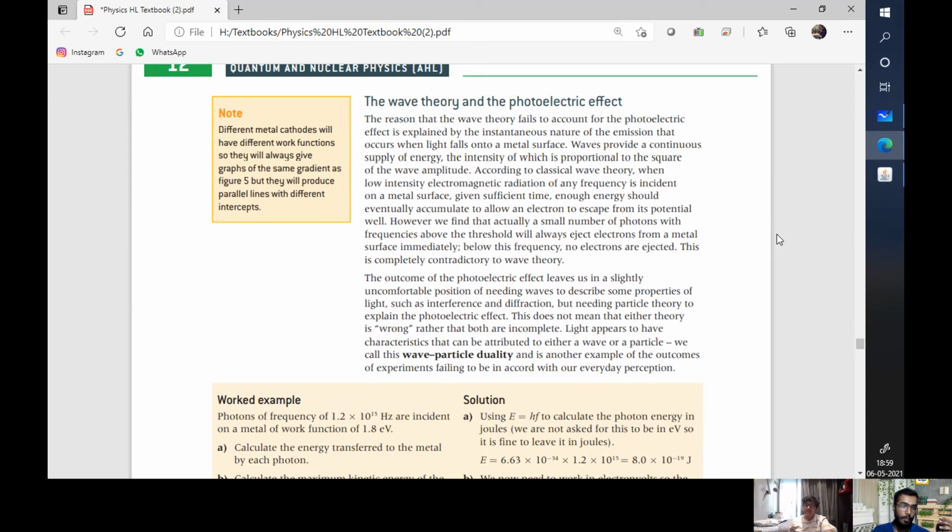Photoelectric effect is a phenomenon of particles, whereas light has wavelength, frequency. So double slit experiment, diffraction, interference, all those are properties of waves. So light behaves like both a wave and a particle. So it's wave particle duality.